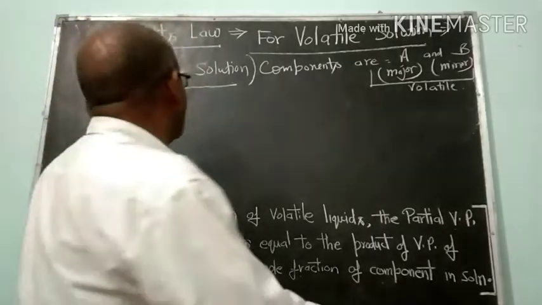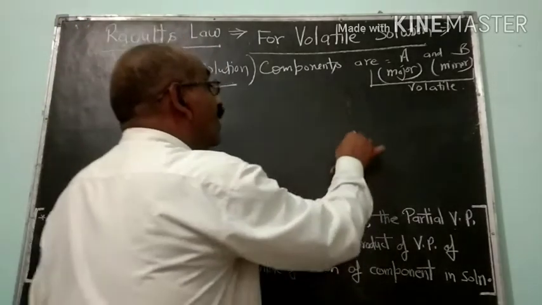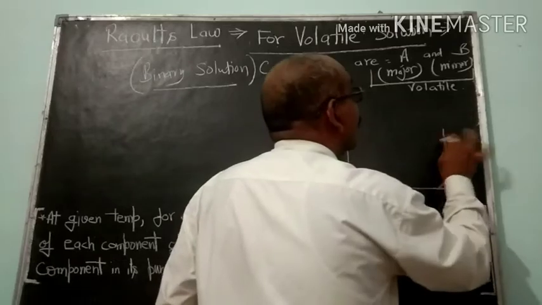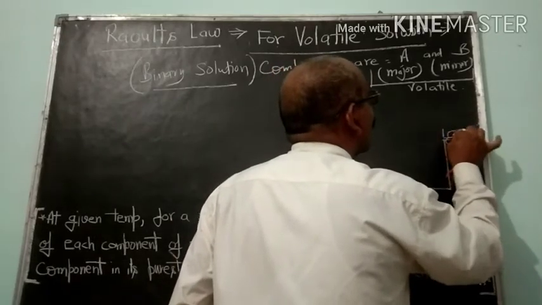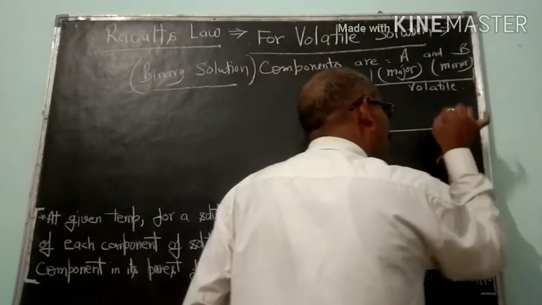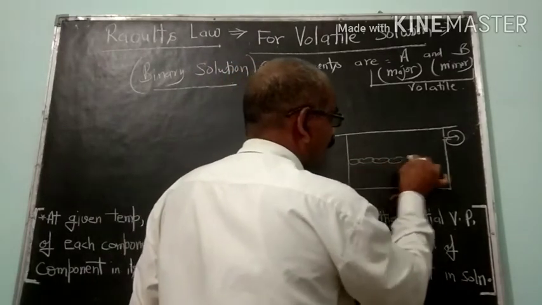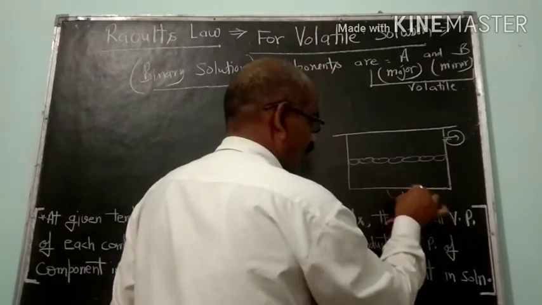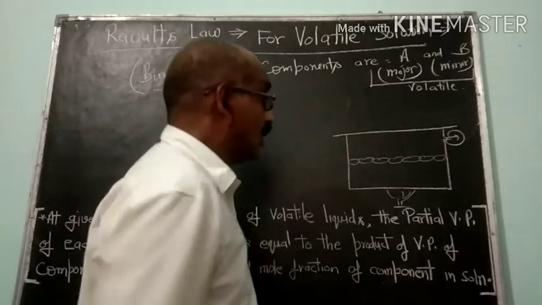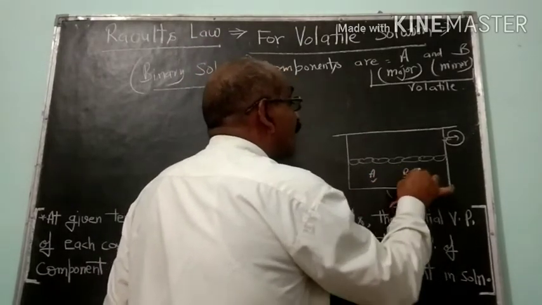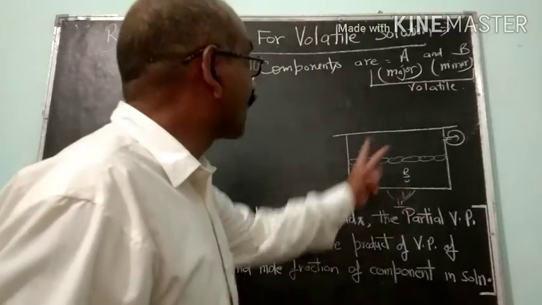Now, if this solution is boiled in a closed container, so this one is having the two components A and B, both are volatile.